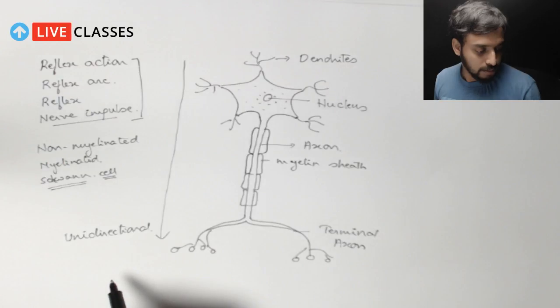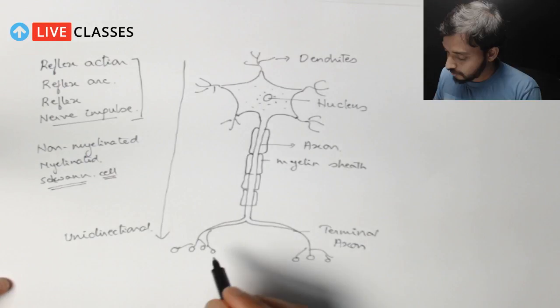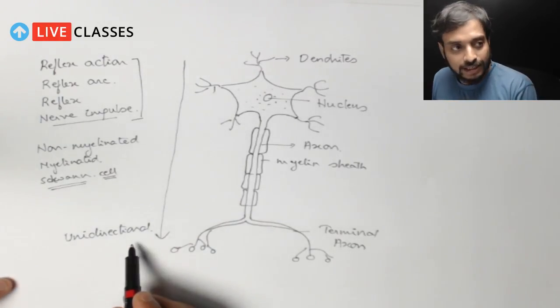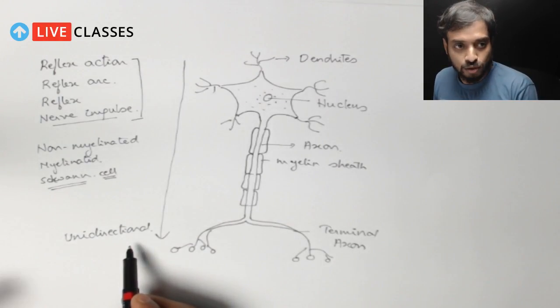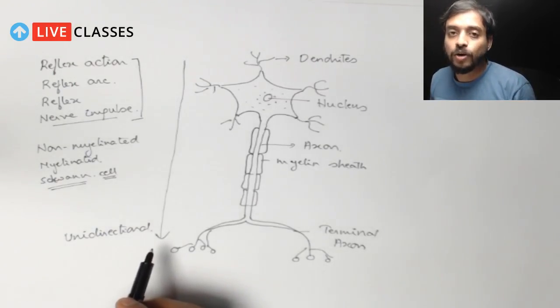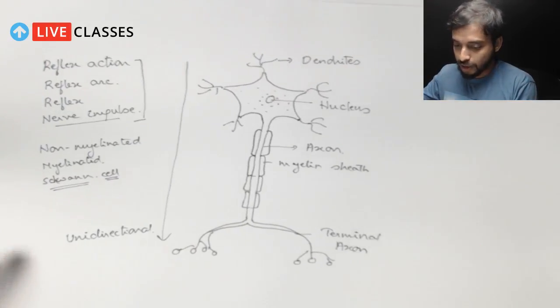So we are going to talk about the impulse. So here we are saying that it is unidirectional, right? Now I'll explain how this is unidirectional. So keep this drawing in mind. Okay, now let's move on to the actual part.